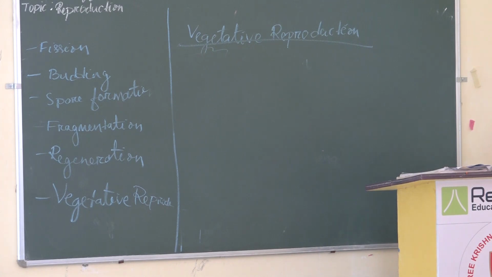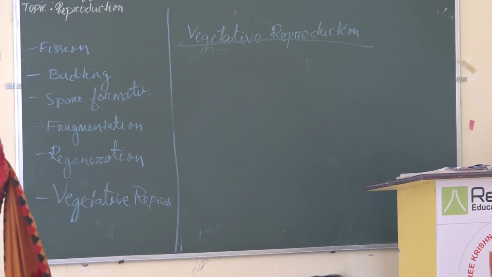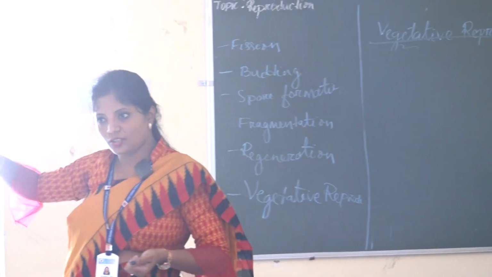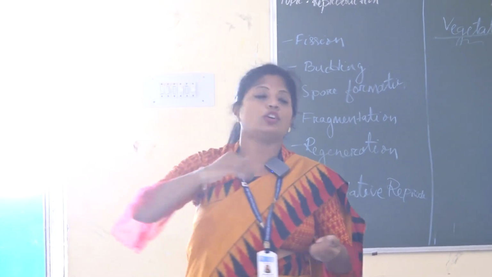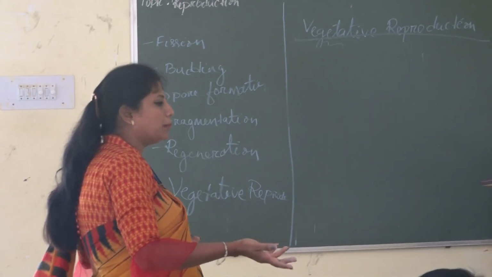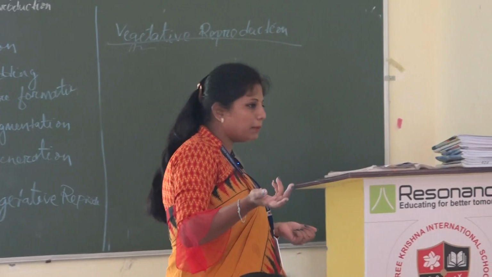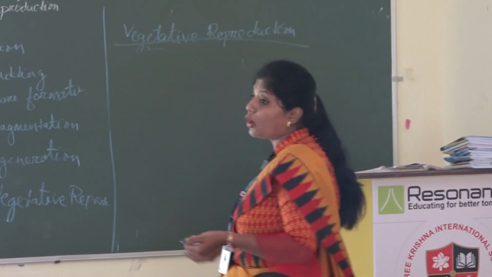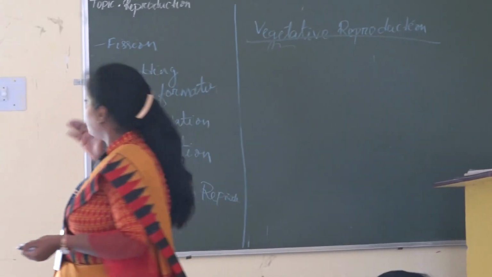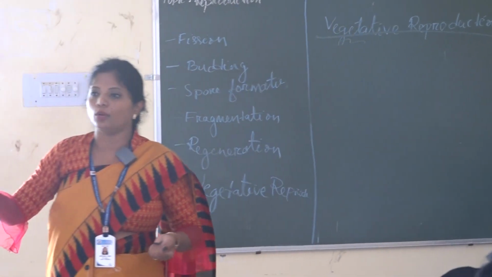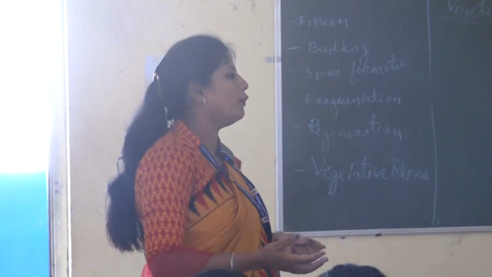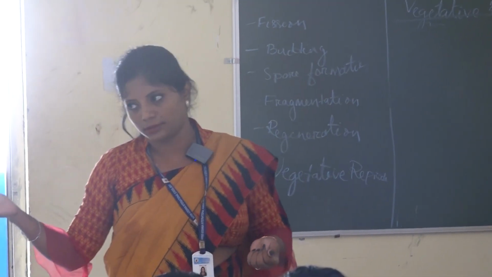Because if I put a seed on soil, definitely it will take minimum 1 year or 6 months to come to its adult stage, right? So during that time, if some calamity happens, then it may not reach that stage. So for getting a crop quicker, this is the best method. What are the significance or advantages of vegetative reproduction?